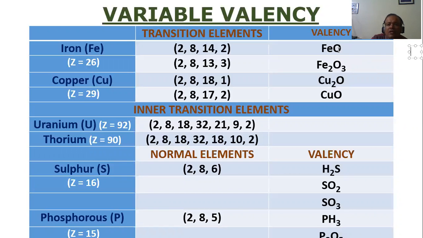Okay. Now, as you can see here, there should have been a 2 here, and there will have been a 2 here. So 2 and 2 get cancelled. That's why it is FeO.